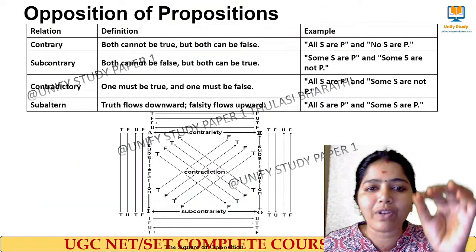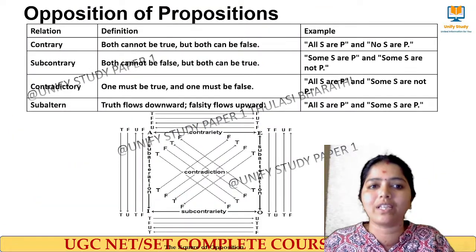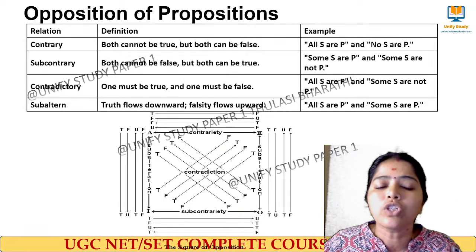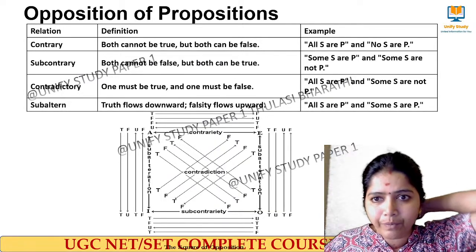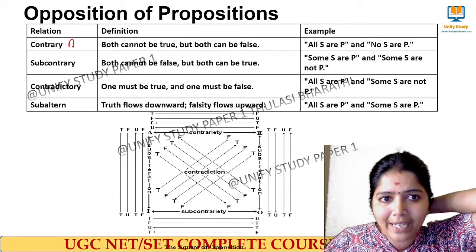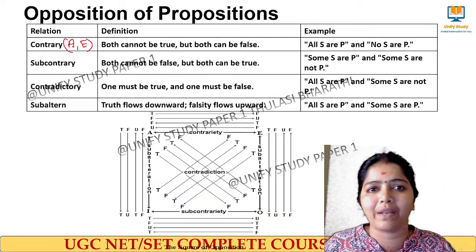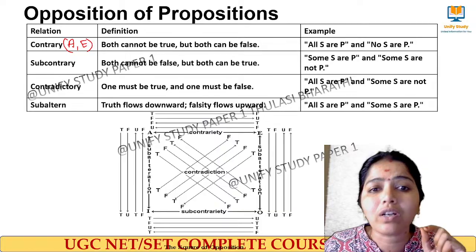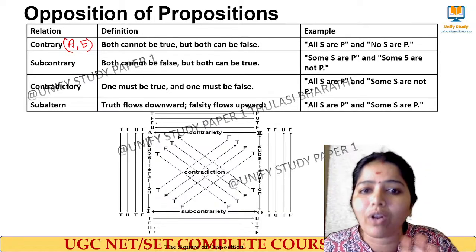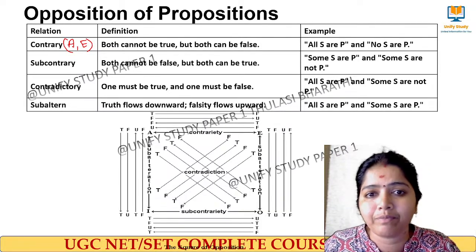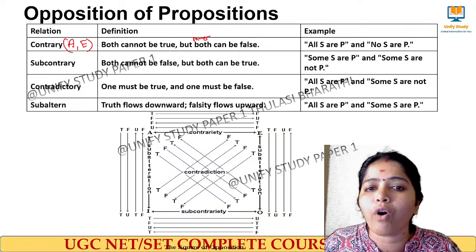So here I have given you very clear explanations for all these things. You can note it down in your notebook. So what are contrary statements? A type and E type. These two statements are called the contrary statements. Definition: both cannot be true, but they can be false at a time. Okay? They may be false at a time.